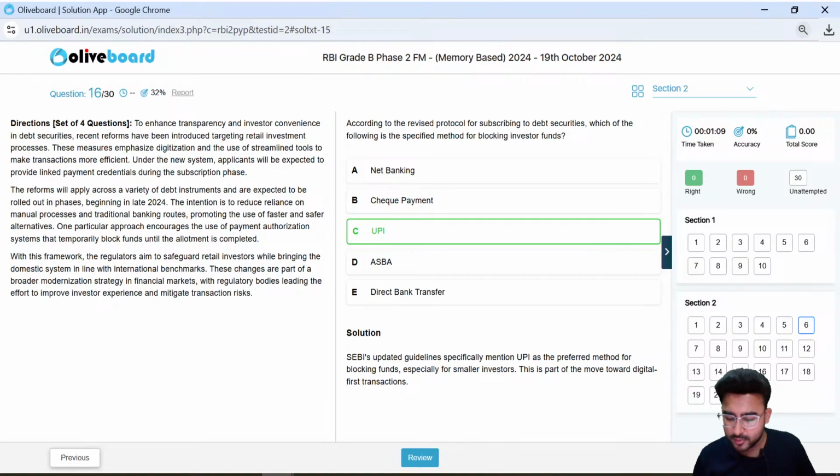So that's how it takes place when you apply for an IPO. The funds are frozen in your bank account itself, right? If there is an allotment, then you will get the shares, and the amount will be deducted. However, if there is no allotment at all, then the money will be unfrozen in your account itself, right? And you can do it via UPI as well. UPI is the correct choice here.